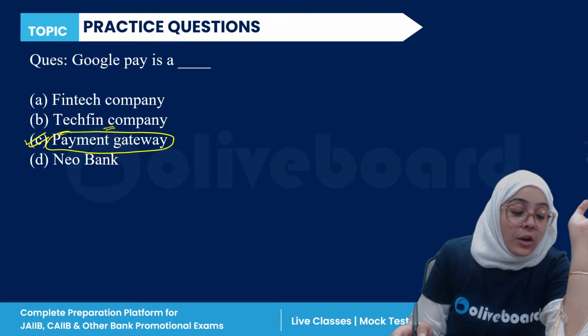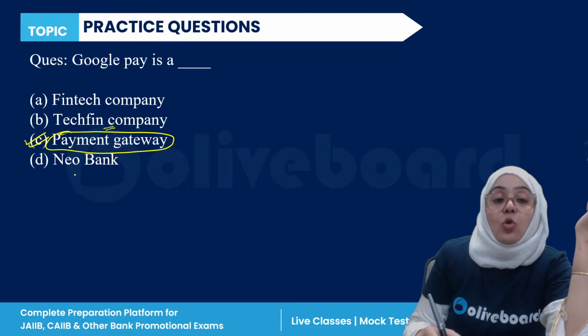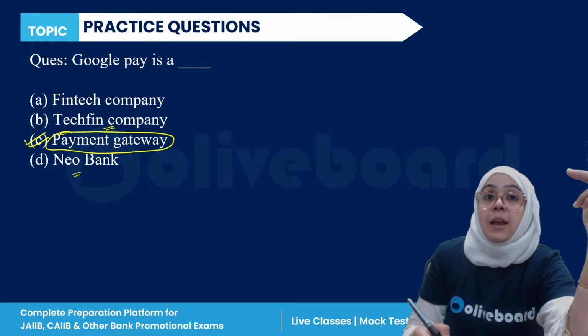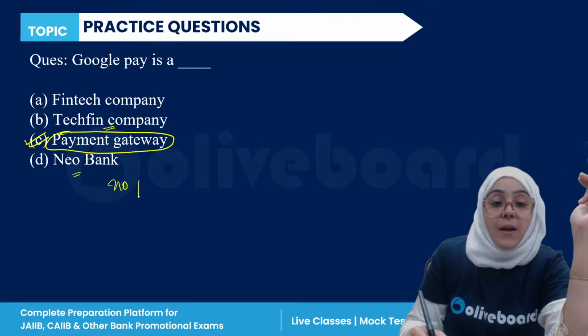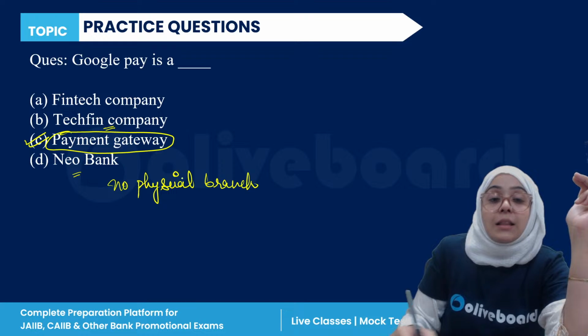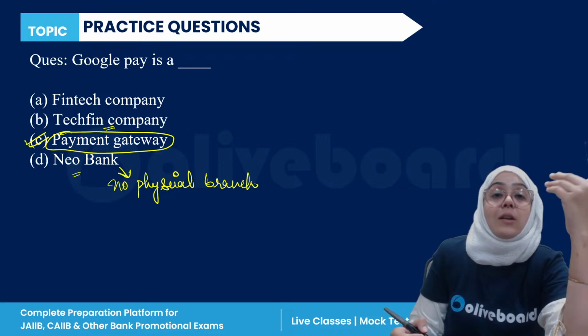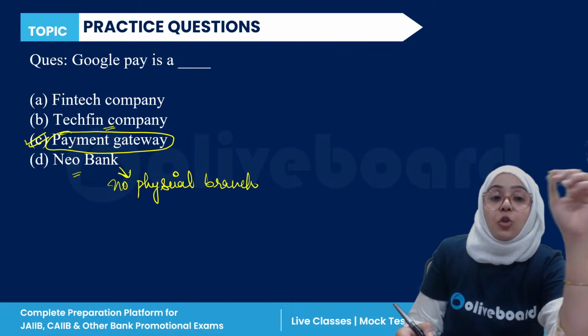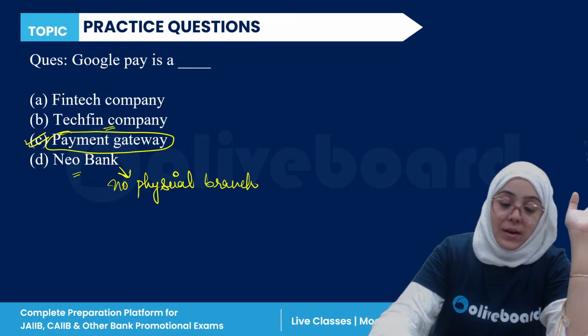Okay. So new banks are those banks which actually have no physical branch. These banks don't operate physically. They just operate online, digitally. That is known as a new bank. Okay. So Google Pay is a payment gateway, right?